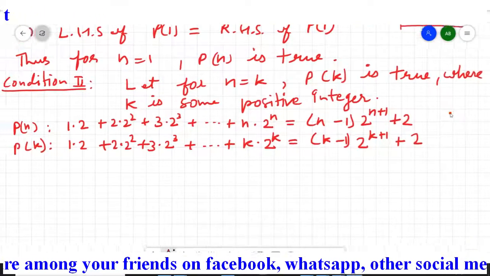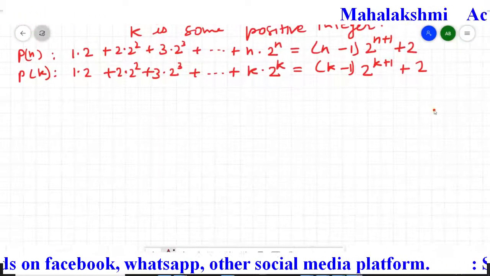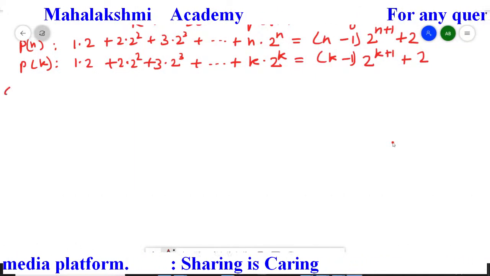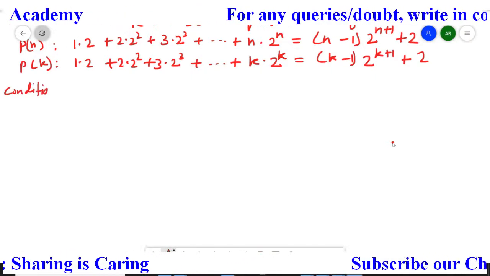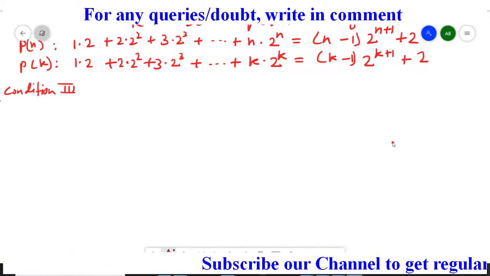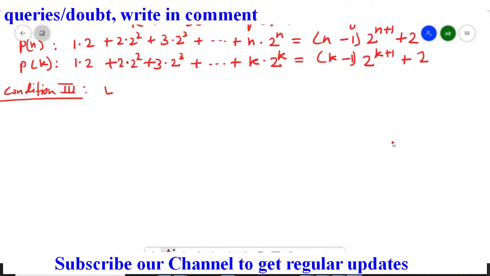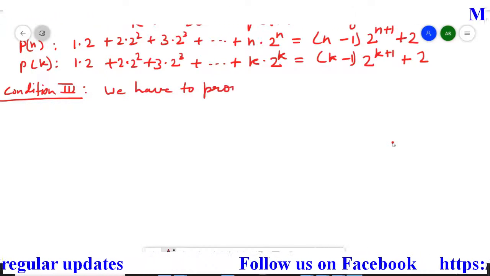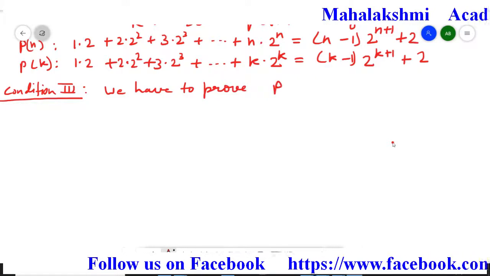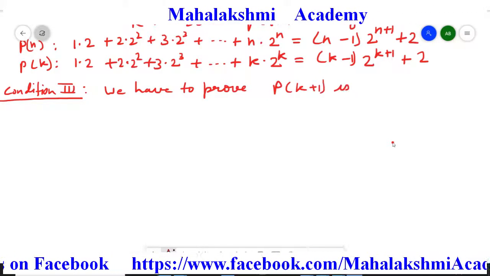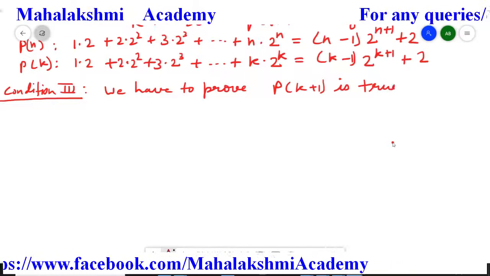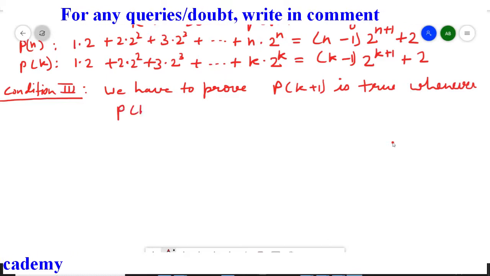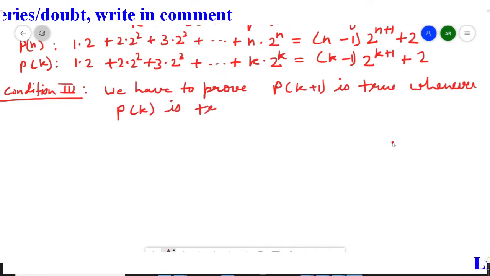Now condition third I am to write down. In condition third we have to prove Pk plus 1 is true whenever Pk is true.